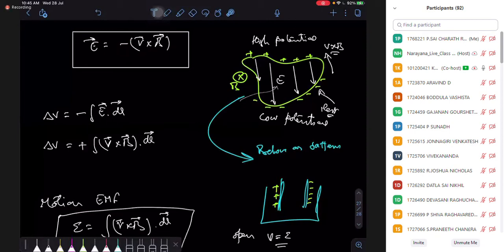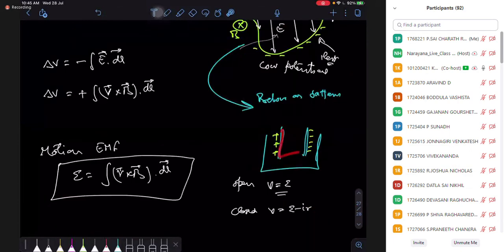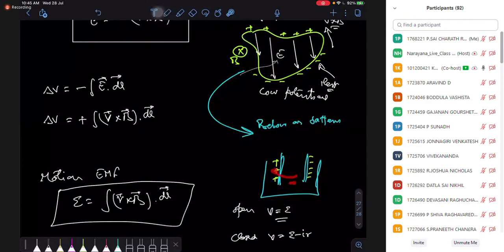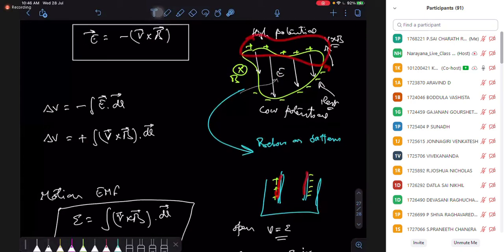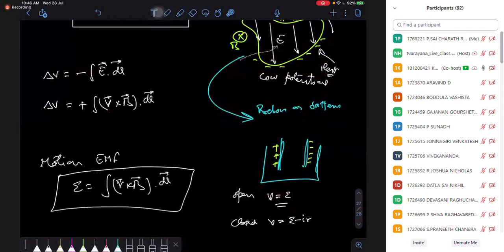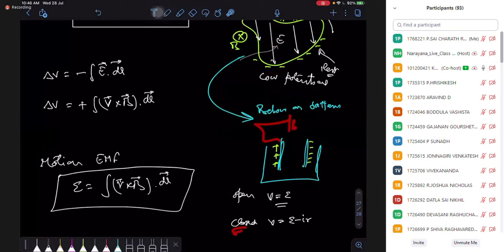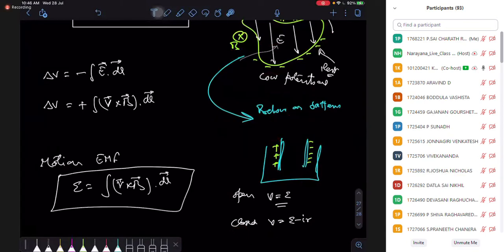The situation of this metal is just like a battery. It is behaving as a battery. In the battery, chemical reactions separate the charges. Here, my magnetic force is separating the charges. So positive terminal, negative terminal. This behaves as the positive terminal, down behaves as the negative terminal. And in this open situation, EMF and potential are both the same. When you close the circuit and connect a resistance, then it behaves as E minus Ir.